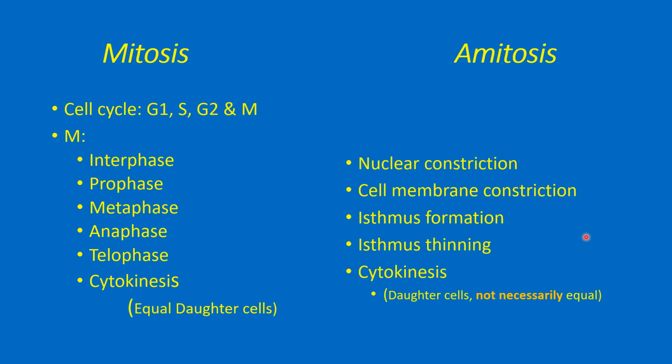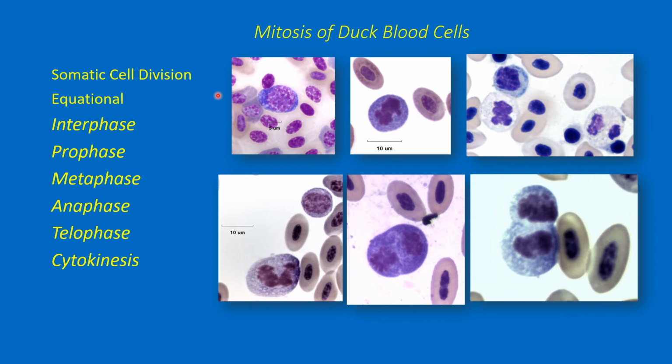an isthmus. The isthmus later becomes thinned, then cytokinesis occurs, and the daughter cells are not necessarily equal. In amitosis, there are no chromosomes formed, nor is there a spindle apparatus produced. By way of review, some examples of mitosis in duck blood cells. Up here in the upper left, we see a cell transitioning between interphase and prophase, where the chromatin becomes condensed into chromosomes. A little later, those chromosomes assemble at the metaphase plate, getting ready for division.